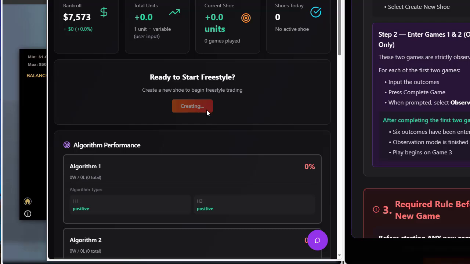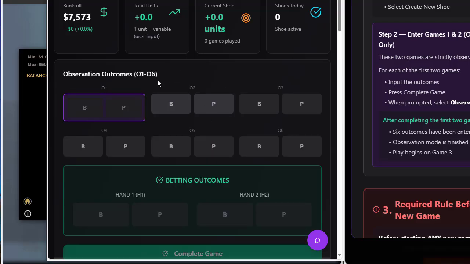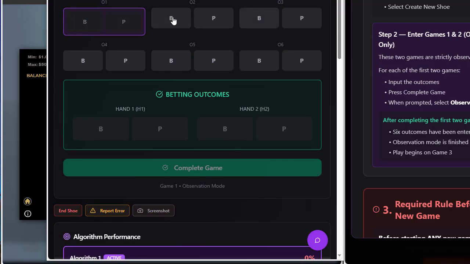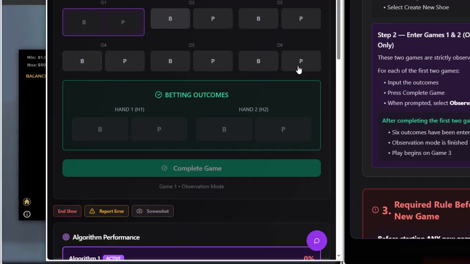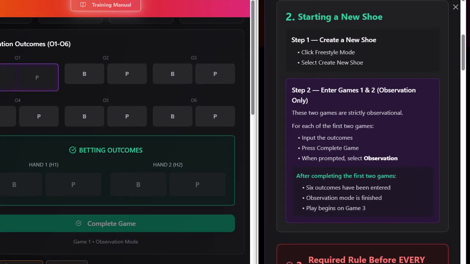And then once it's done creating a new shoe, you can see here that the shoe and the games are now ready to be inputted. So then it says step 2.